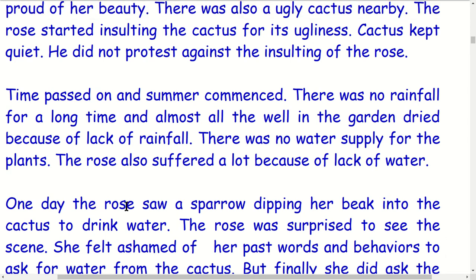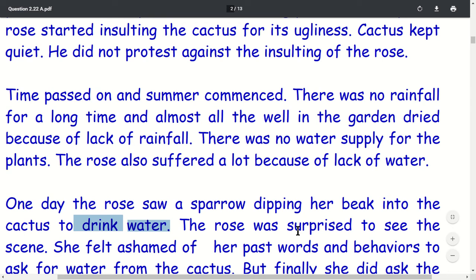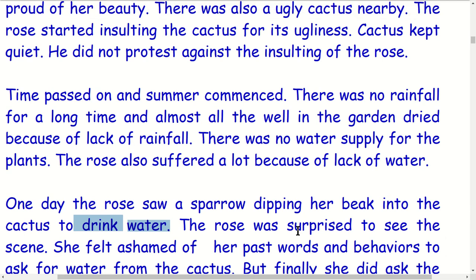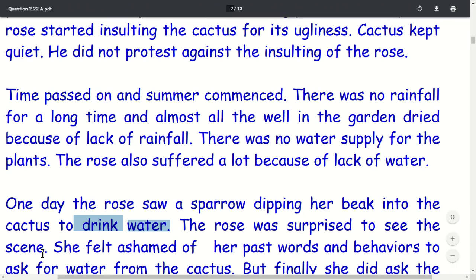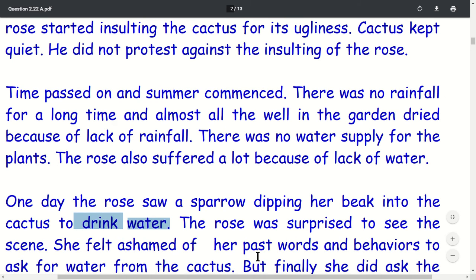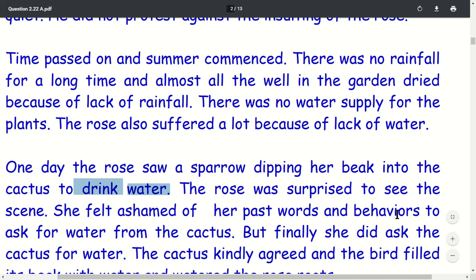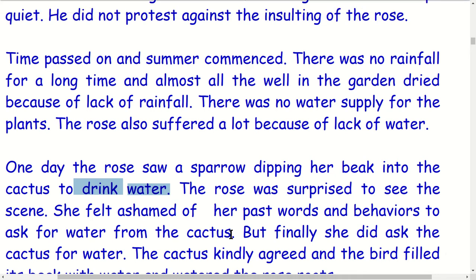One day, the rose saw a sparrow dipping her beak into the cactus to drink water. The rose was surprised to see the scene. She felt ashamed of her past words and her behavior to ask for water from the cactus. Because of lack of water, the rose was dying.